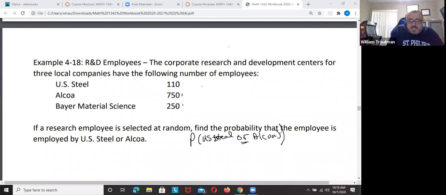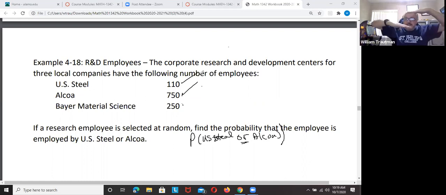When they say Alcoa and U.S. Steel, do you see? All these people work for U.S. Steel. All these people work for Alcoa. Does anybody work for both of them, U.S. Steel and Alcoa? It doesn't tell you. They're mutually exclusive. Nobody works for both. If somebody worked for both, they'd tell you down here in another category saying, oh, 28 people worked for both. But nobody works for both.